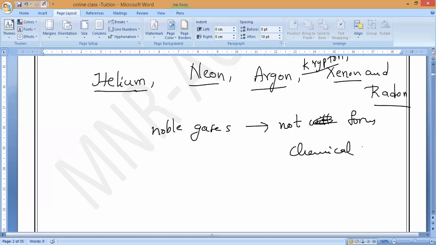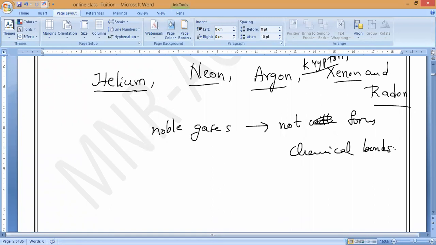Why? Because they will never react with metals or non-metals, anything. That is why noble gases will never form any kind of chemical bonds. You have to remember, they will never take part in any chemical reaction because they are that stable in nature.